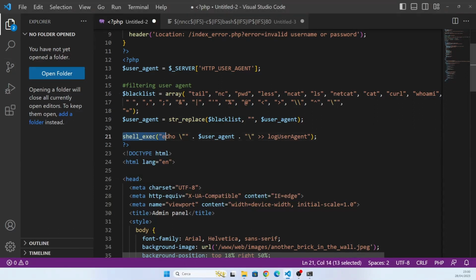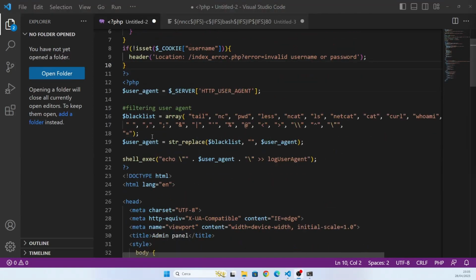And this is where the vulnerability is, because we are executing a system command based on user input not properly sanitized, so we can do bad stuff here. So let's focus on the final step, getting code execution on the challenge.